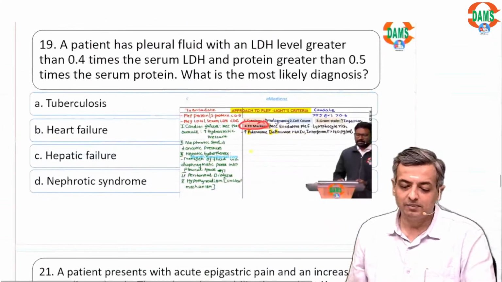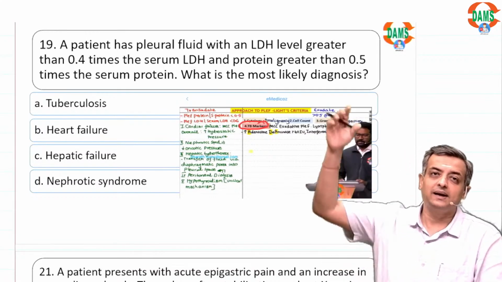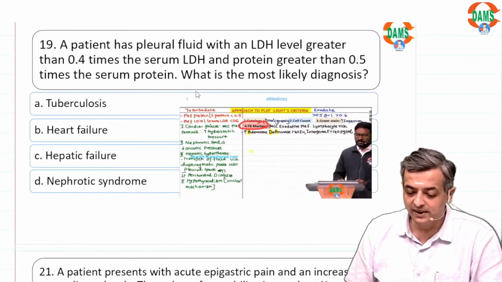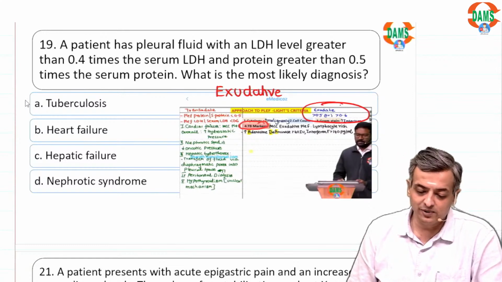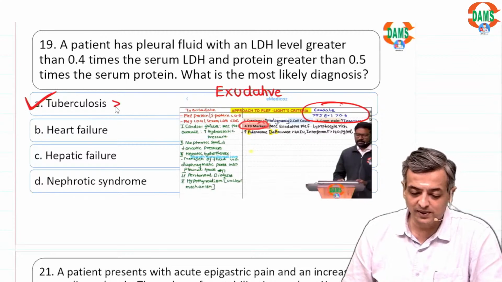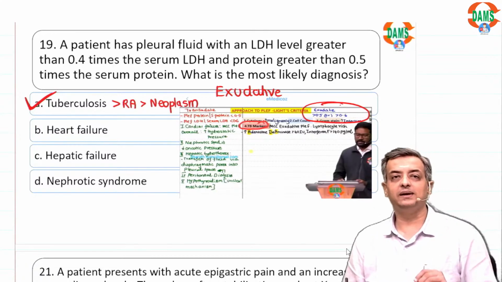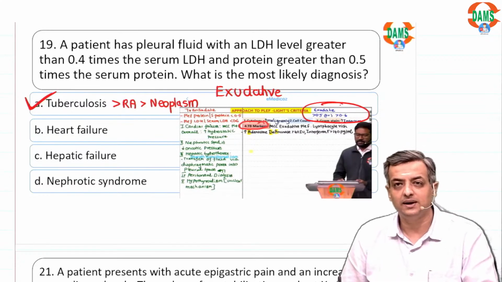Question 19, the patient has a pleural fluid. Again, a very typical clinical question. Light's criteria ratio greater than 0.5 means it is an exudative effusion. The most common cause is tuberculosis, followed by RA, followed by neoplasm. We could have had all these points here, but typically it is going to be tuberculosis. I think this is also a consistent recall.